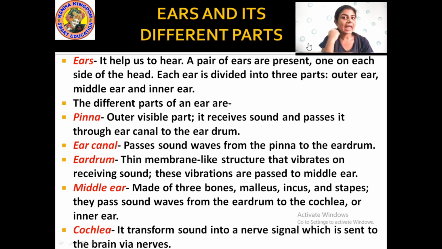And in the middle portion there is the ear canal and eardrum. See, pinna. What is pinna? The outer visible part. It receives the sound and passes it through the ear canal to the eardrum. This pinna is the outer part of the ear. This is the pinna of the ear.